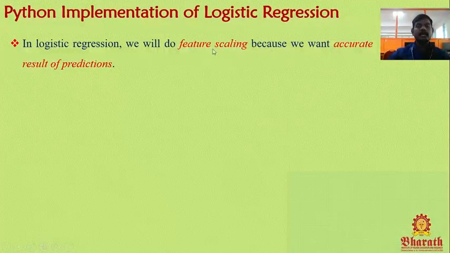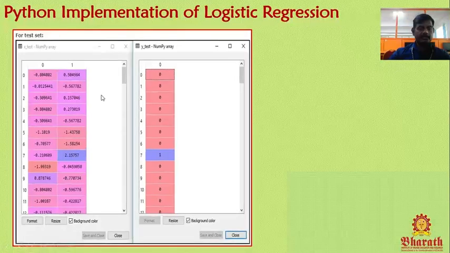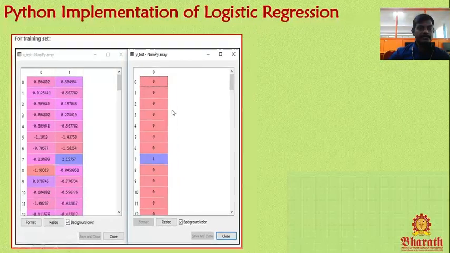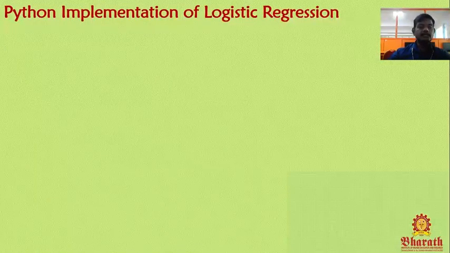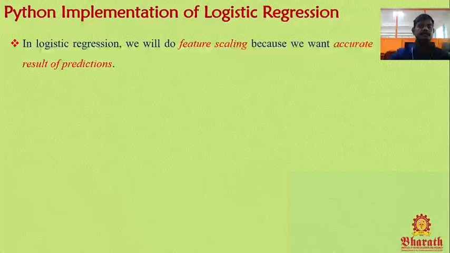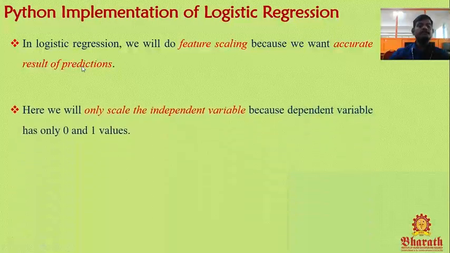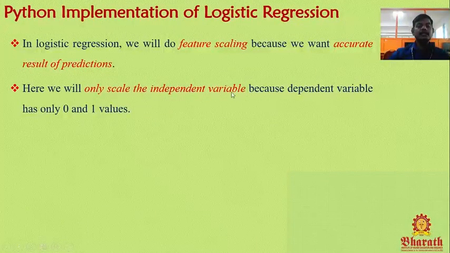In logistic regression, we will do feature scaling because we want accurate prediction results. That is very, very important. We have data, this data for testing and this data for training, but with the help of this data alone we can't predict the exact output. Accuracy of the result is very important in every machine learning model. So we will do feature scaling because we want accurate results of prediction.